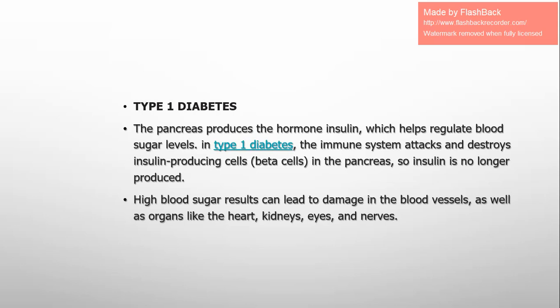that the white blood cells go and attack the pancreas. They do not recognize that the pancreas is a self cell. They think that the pancreas is an invader or foreigner from outside, such as a pathogen. That's why they go and attack it, destroying it. You have to know that diabetes should be controlled because high blood sugar can lead to damage in the blood vessels as well as other organs: the heart, kidneys, eyes, and nerves. Thank you.